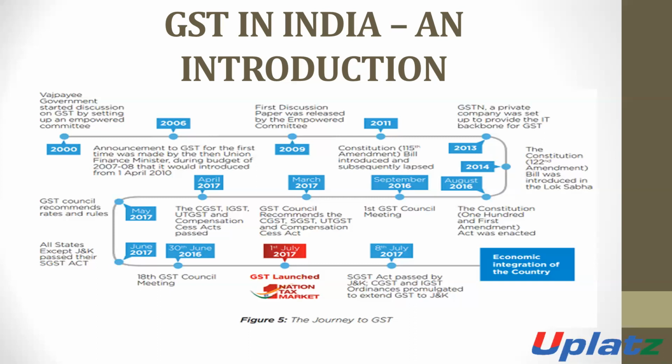This is the proper roadmap of GST: when it is introduced, when the bill is passed in Lok Sabha, when the bill is passed in Rajya Sabha, when the CGST Act was introduced, when the IGST Act was passed, and when the SGST Act was passed by the states. From 1st July 2017, GST is applicable.